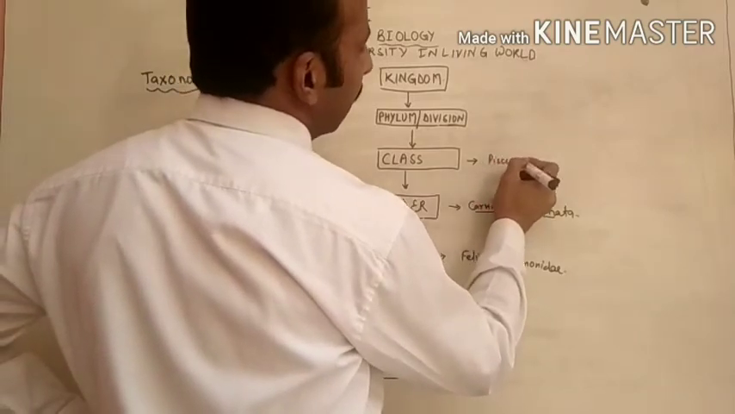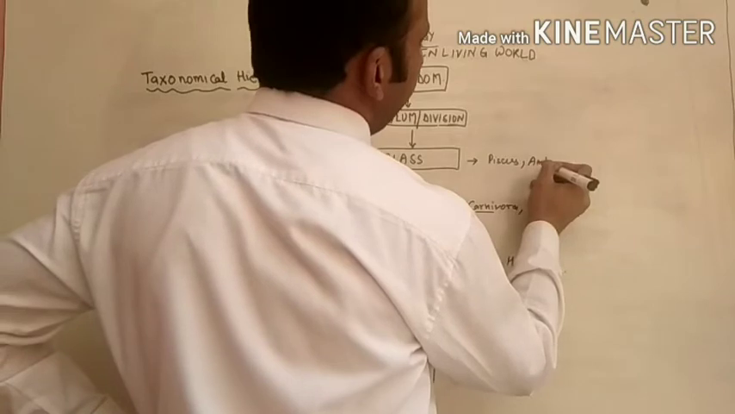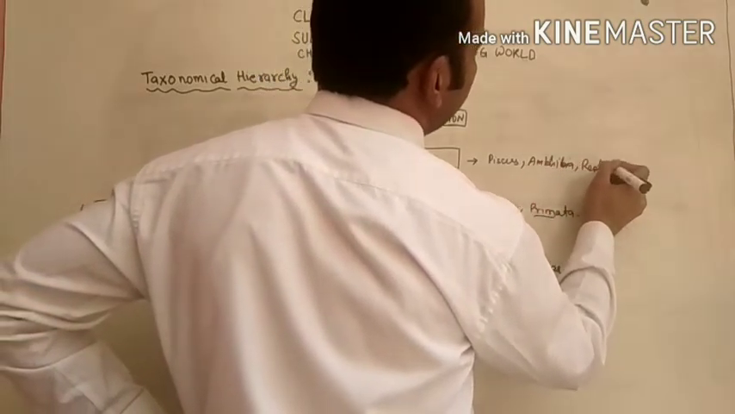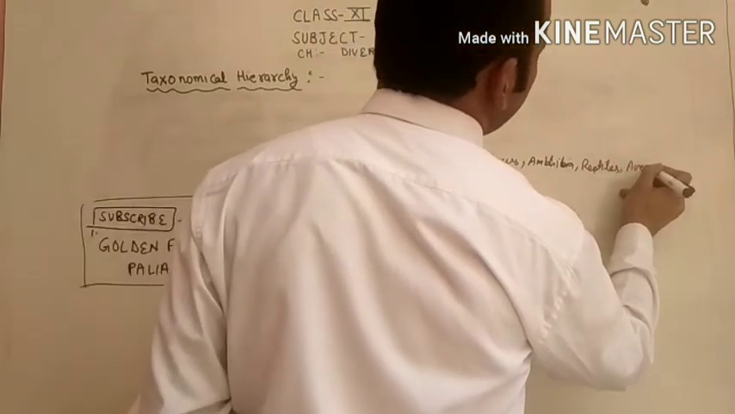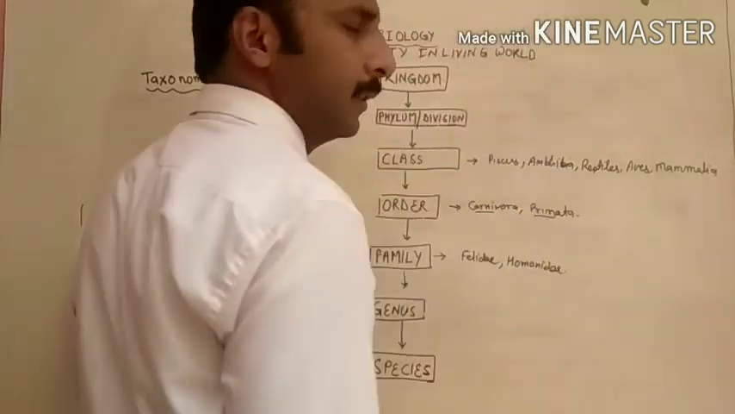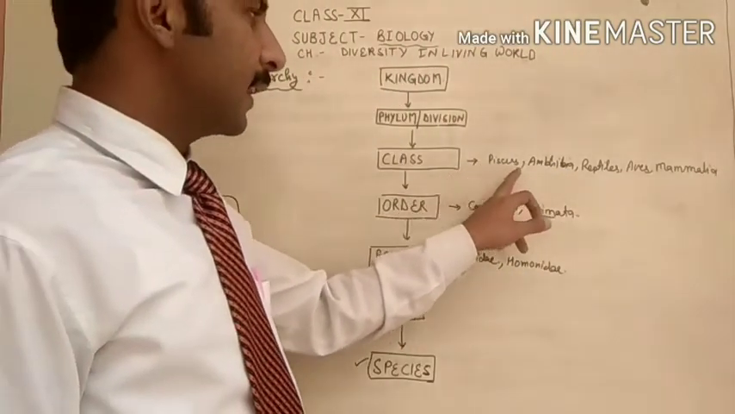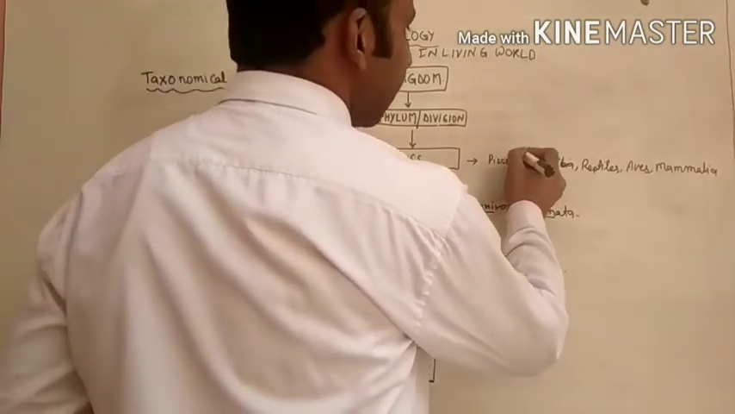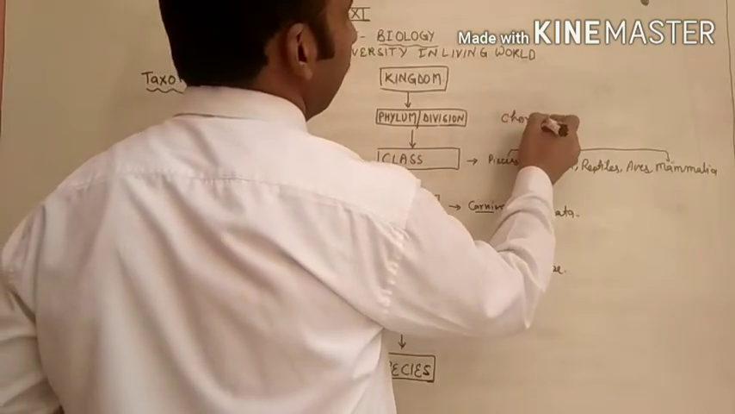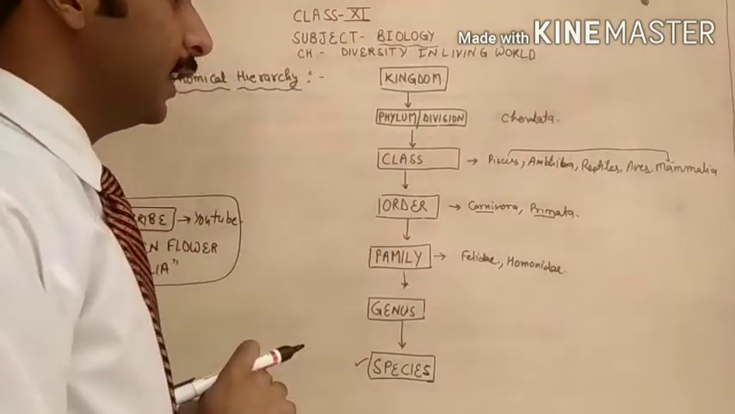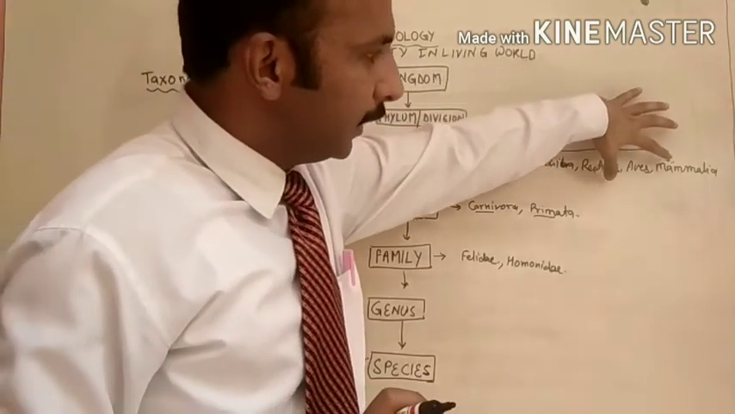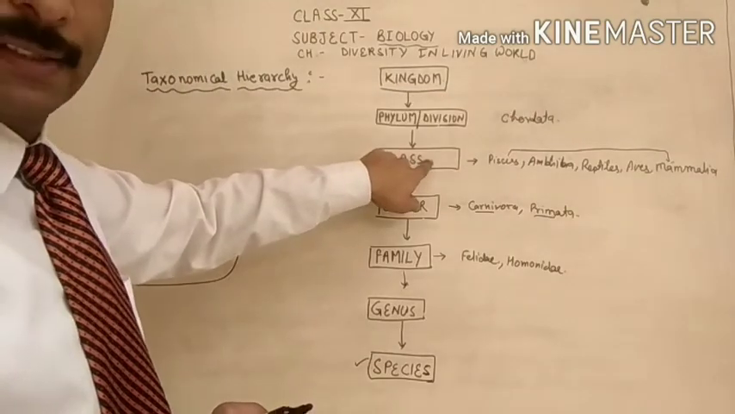Like for example, in class: amphibia, reptiles, aves, mammalia. What are these? These are the classes, and these classes form only a single group that is called the chordata. You can see here that one chordata group forms these five classes.